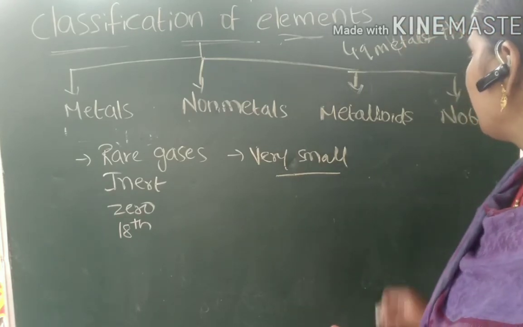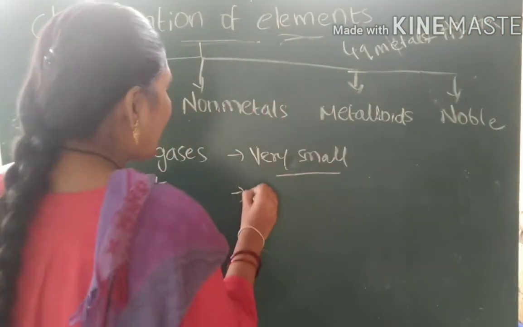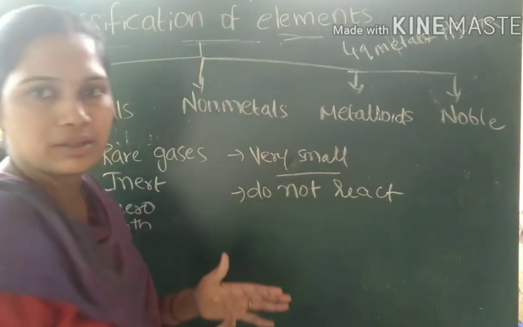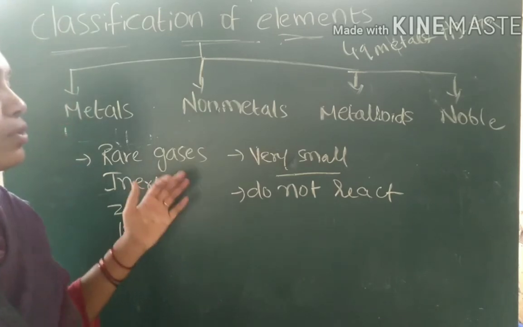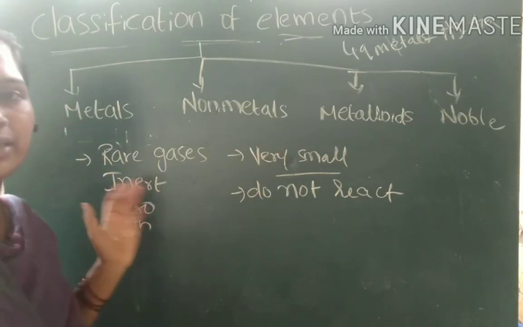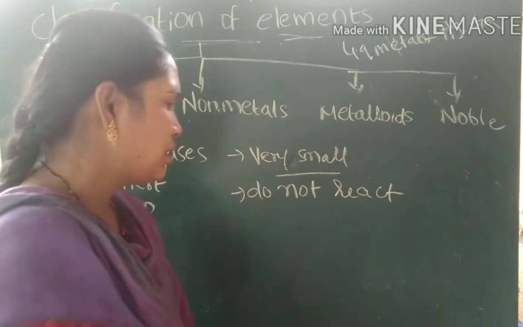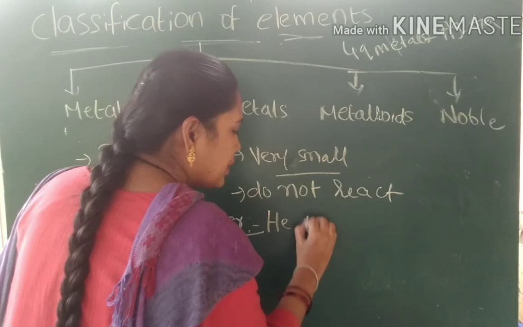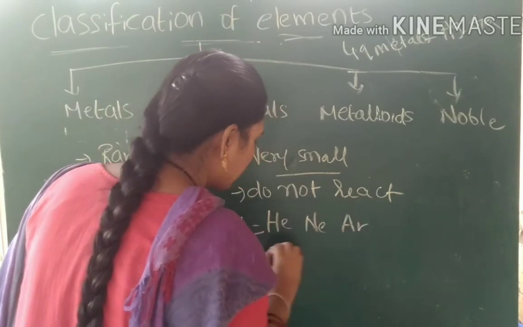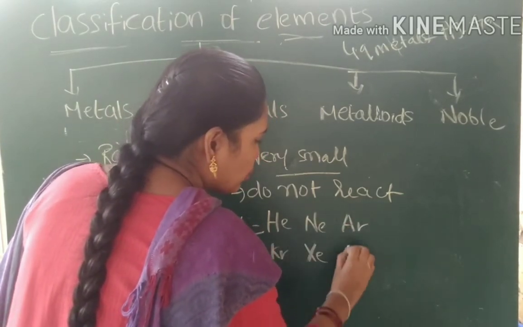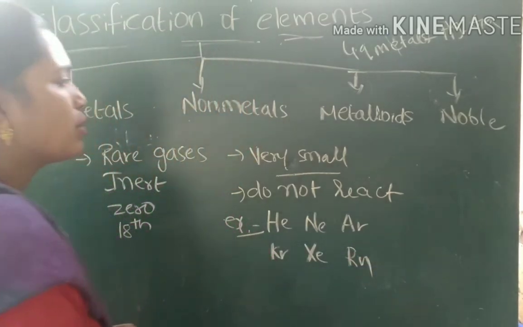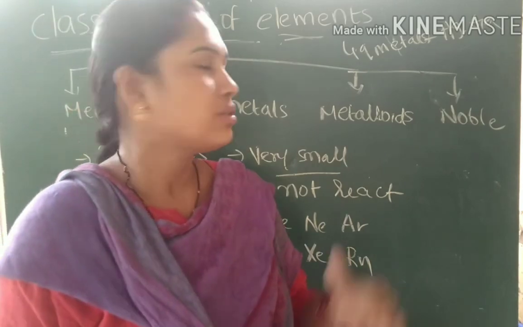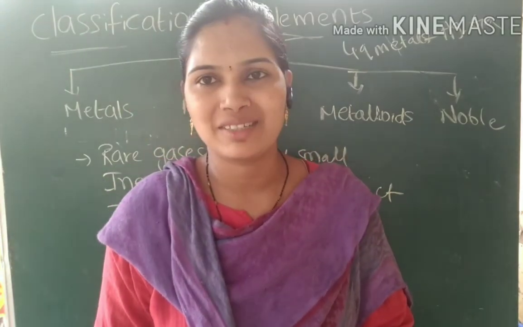And one more thing is, noble gases do not react with other substances. Inert, they don't react. That's the reason we call these gases noble or inert. They won't react with other elements. Examples we can consider are helium, neon, argon, krypton, xenon, and radon. These are the elements which are examples of the noble gases. So finally, this is the classification of the elements. Thank you.